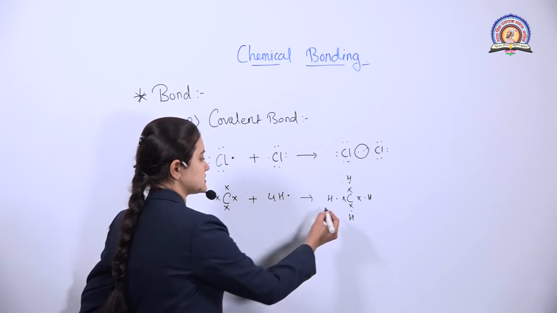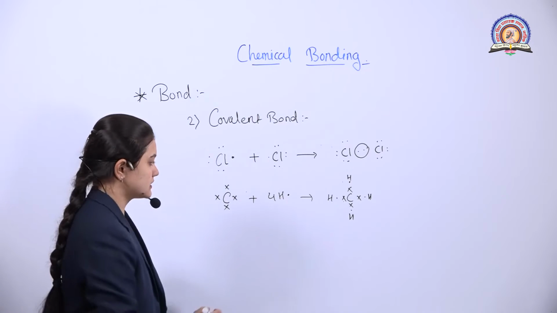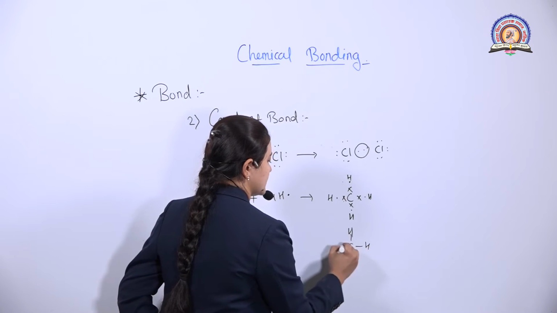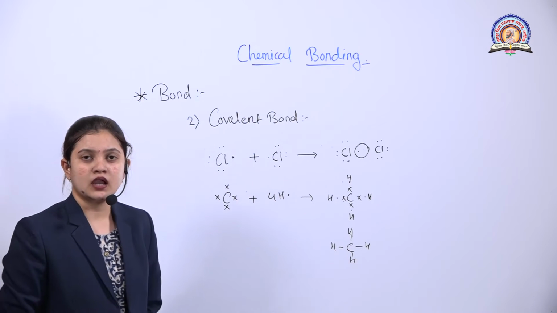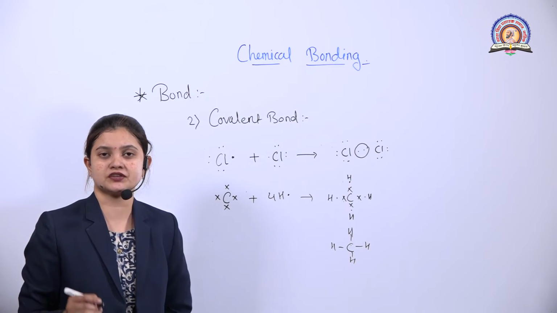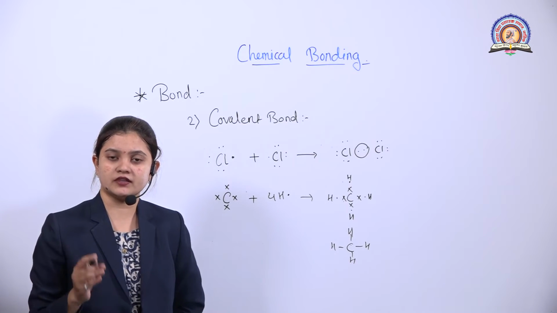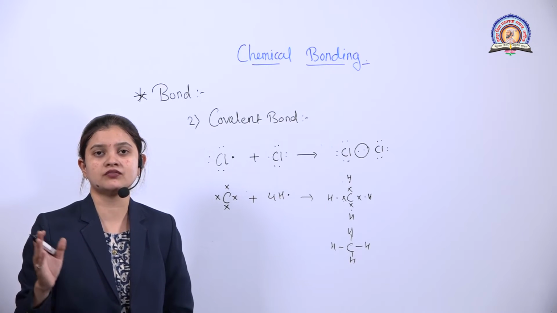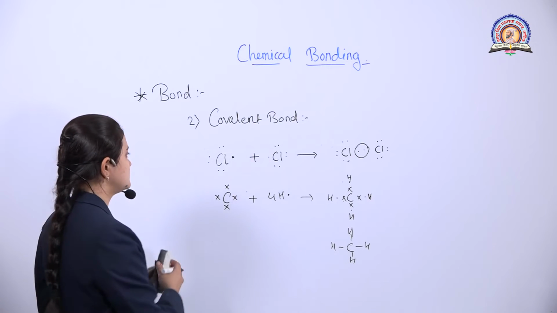When this bond is shown by a dot and cross pattern, and then by a dash, it is like this. These are known as dash and dot notation for denoting the covalent bond. So in the covalent bond, the bond is formed by the sharing of electrons. Is it clear?